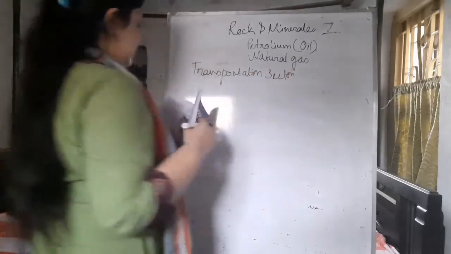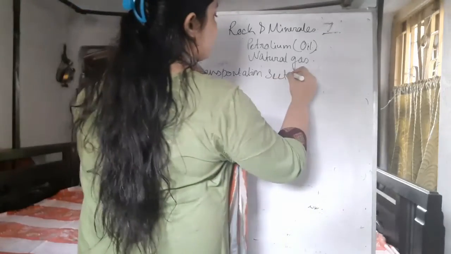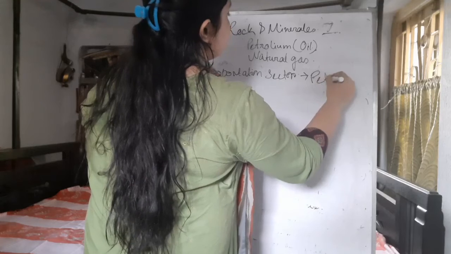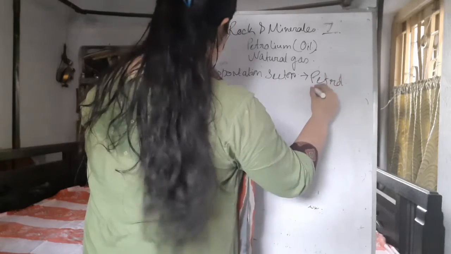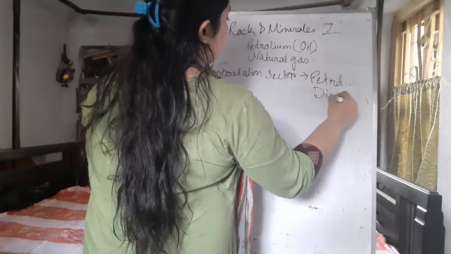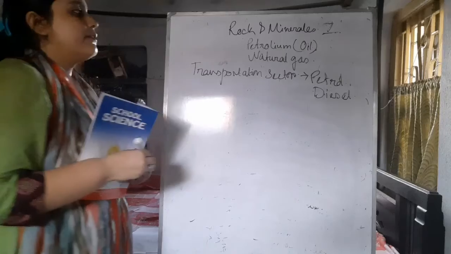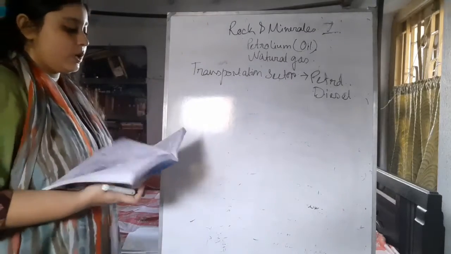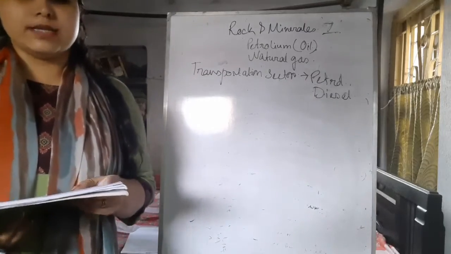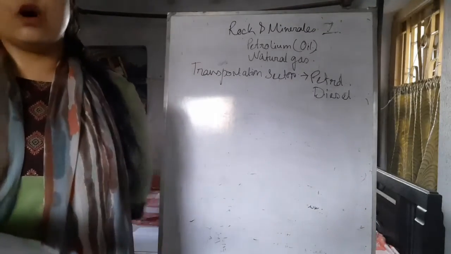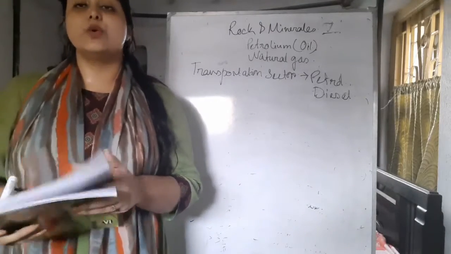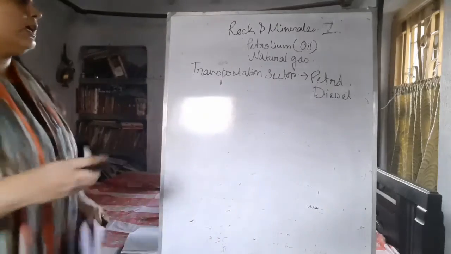So petrol and diesel, which come from petroleum, are mostly used to drive vehicles like cars, buses, motorcycles and small boats, etc. And the second is the domestic and commercial use, cooking gas. It is also very important.